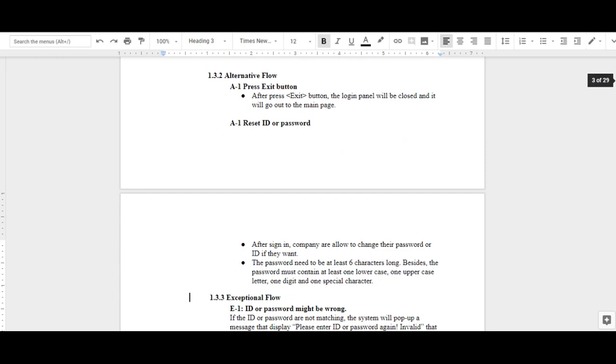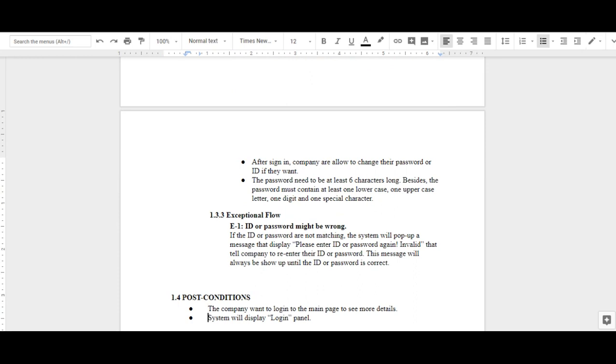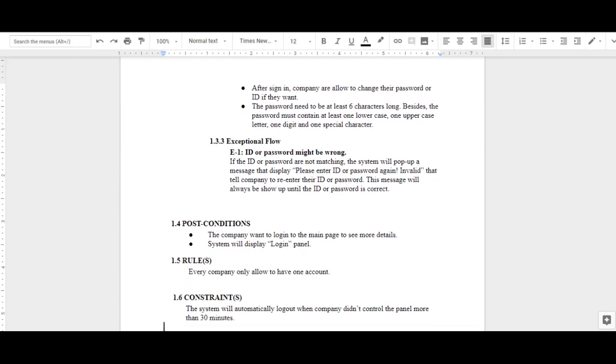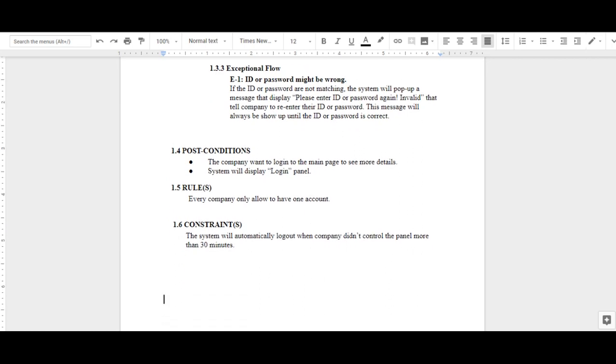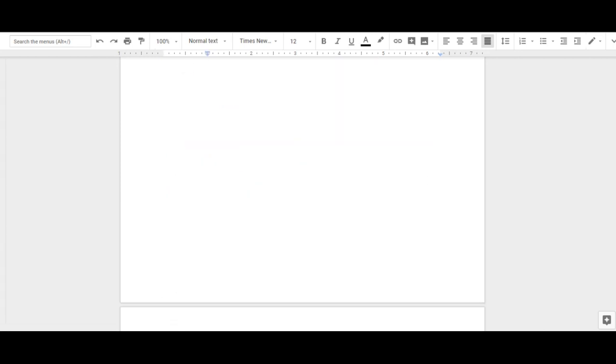The second one is reset ID or password. After signing in, the company is allowed to reset their password or ID if they want. In the exceptional flow, if their ID or password is wrong, the system will pop up an error message that tells the company to reinsert their ID and password until it is correct. The rule is every company is only allowed to have one account. In addition, the system will automatically log out when the company does not control a panel for more than 30 minutes.